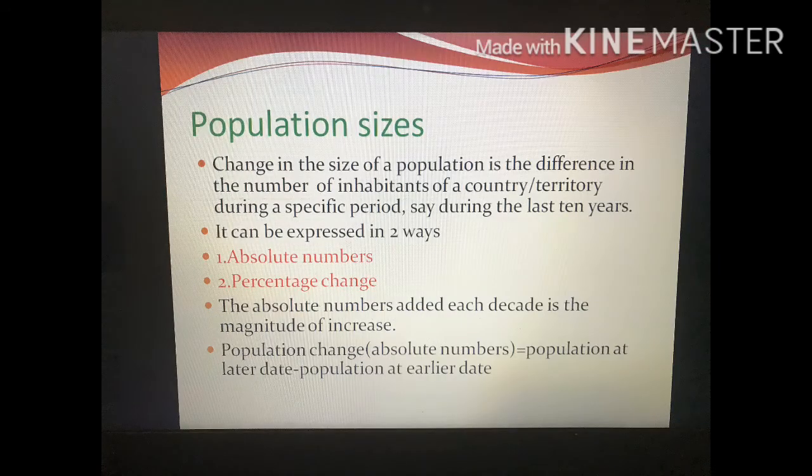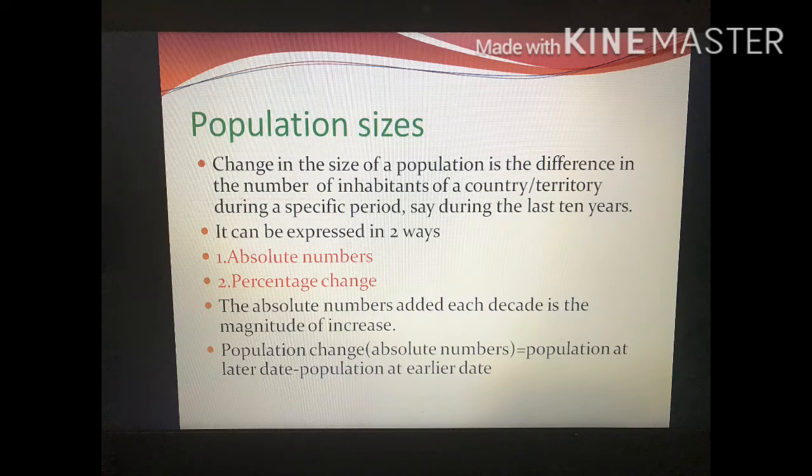Now the next topic, population size. So what is the population size of our country? It is a particular number, right? Change in size of population is the difference in the number of inhabitants of a country or territory during a specific period, say during the last 10 years.